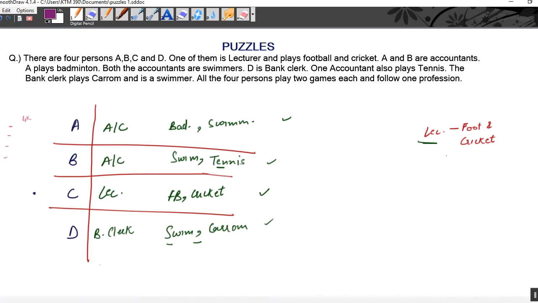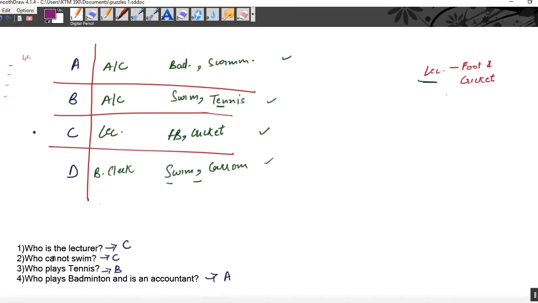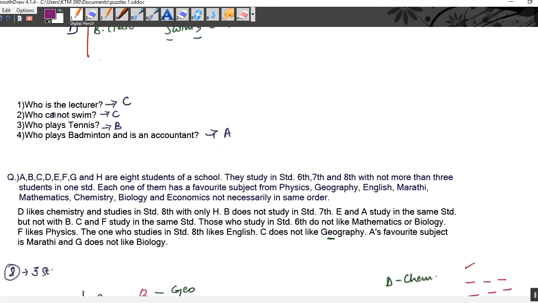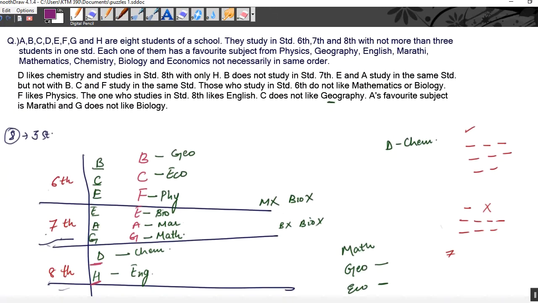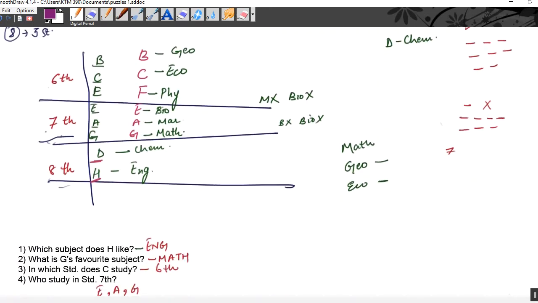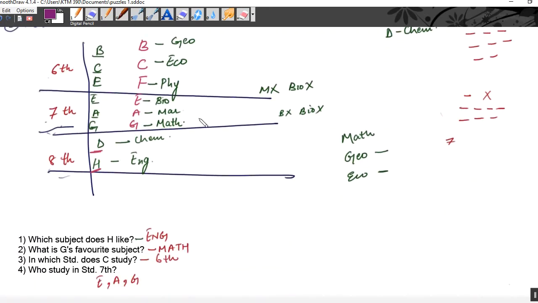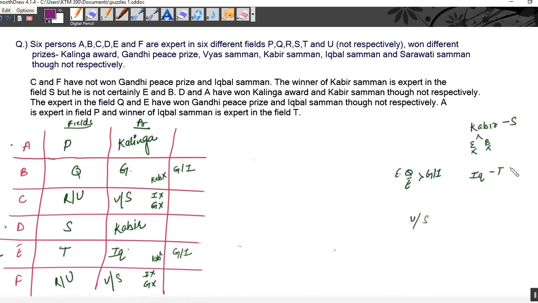We made the arrangement and solved the questions. Then we did another question, where we arranged students according to their standards and their liking of the subject. Then again, we did a question in which we arranged people, prices, and fees.